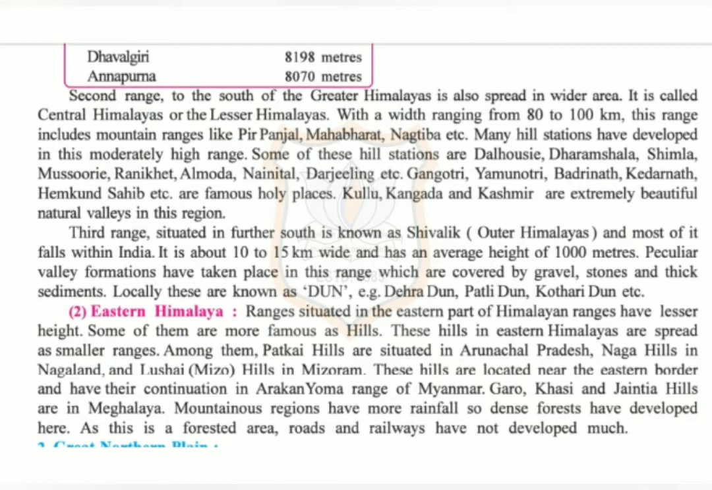Now, the third range, situated further south, is known as Shivalik. It is outer Himalayas, and most of it falls within India. It is about 10 to 15 km wide and has an average height of 1000 meters. Peculiar valley formations have taken place in this range, which are covered by gravel, stones, and thick sediments. Locally, these are known as Doon. Example, Dehradun, Patli Doon, Kothari Doon, etc.